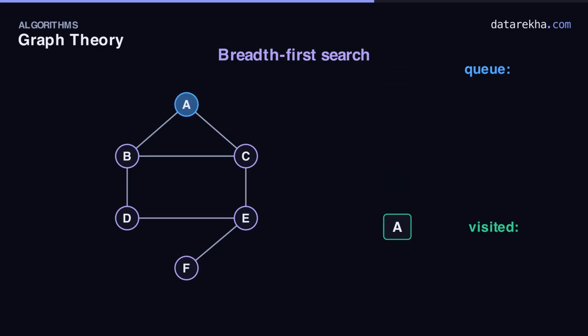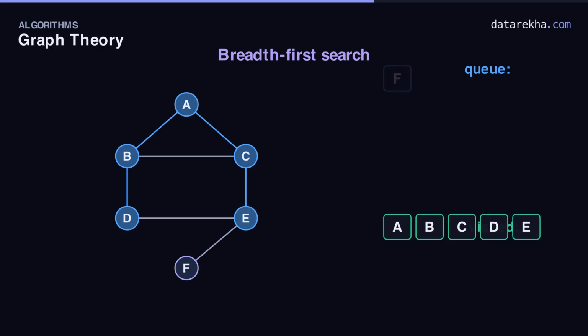Take A off the front and mark it visited. Its neighbors are B and C, both new, so color them and enqueue both. Front is B, visit it. Its undiscovered neighbor is D. Discover D, add it to the back. Front is C, visit it. Its new neighbor is E. Discover E, enqueue it. Front is D, visit it. All its neighbors are already discovered, so nothing new joins.